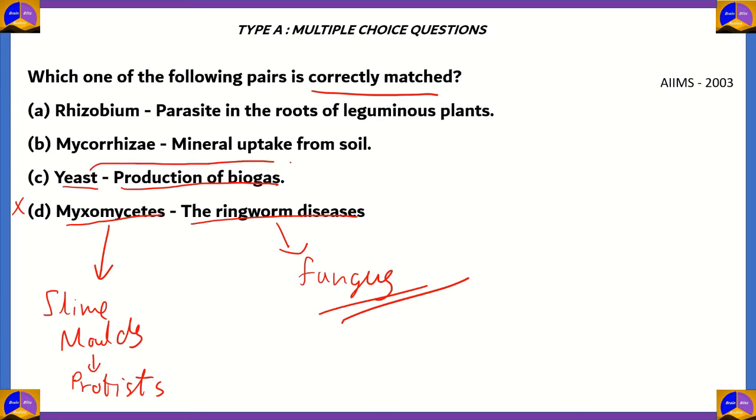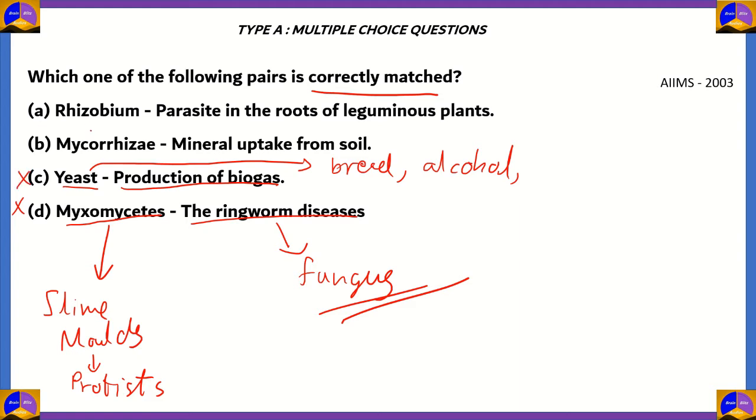Yeast, or Saccharomyces, usually involves itself in production of bread, where Saccharomyces cerevisiae come into being, and also alcohol. Alcohol and alcohol-based drugs are a result of fermentation by yeast. So option C, yeast, is incorrect.